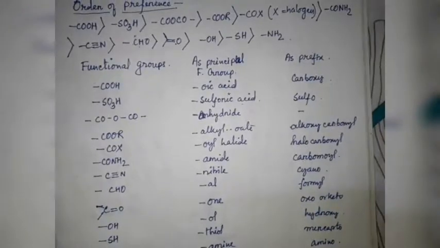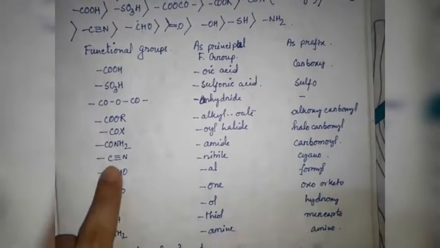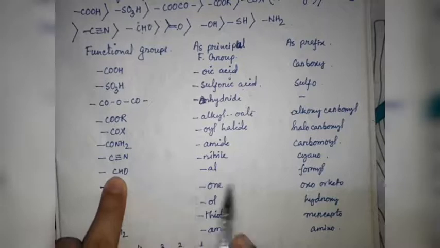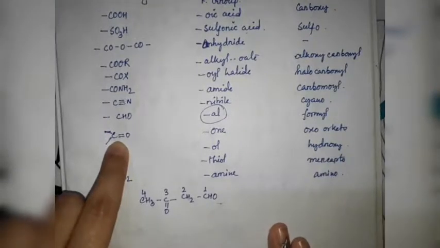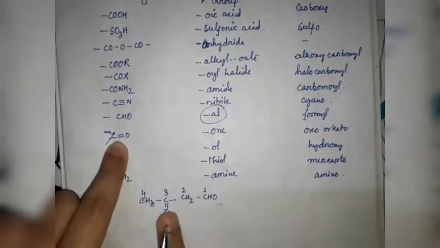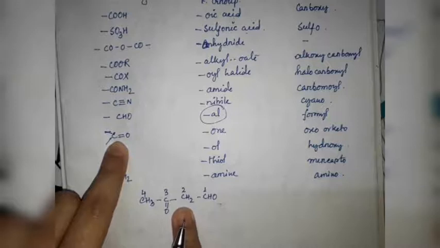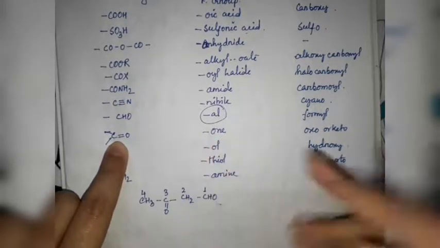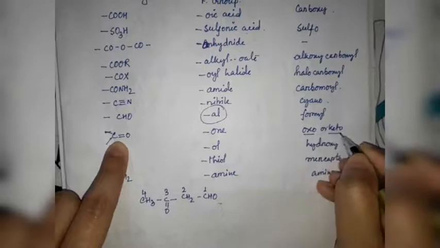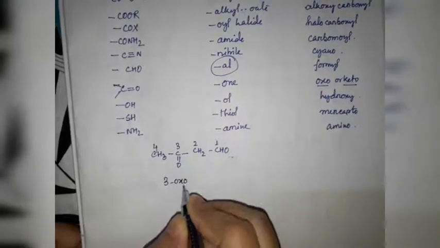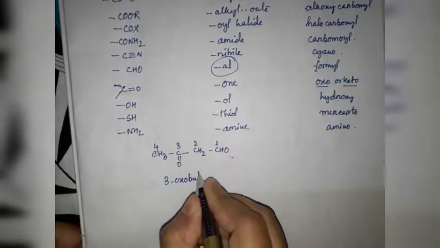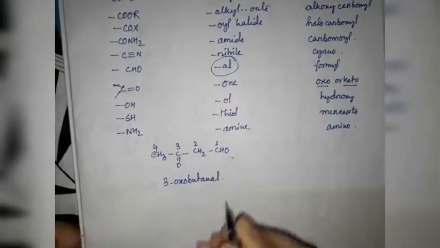Here, if CHO is present as the principal functional group, its name is al. If a carbonyl group is present as a secondary functional group, that means as prefix, we can write oxo or keto for this one. So what will be the name? This is 3-oxobutanal. Understood?